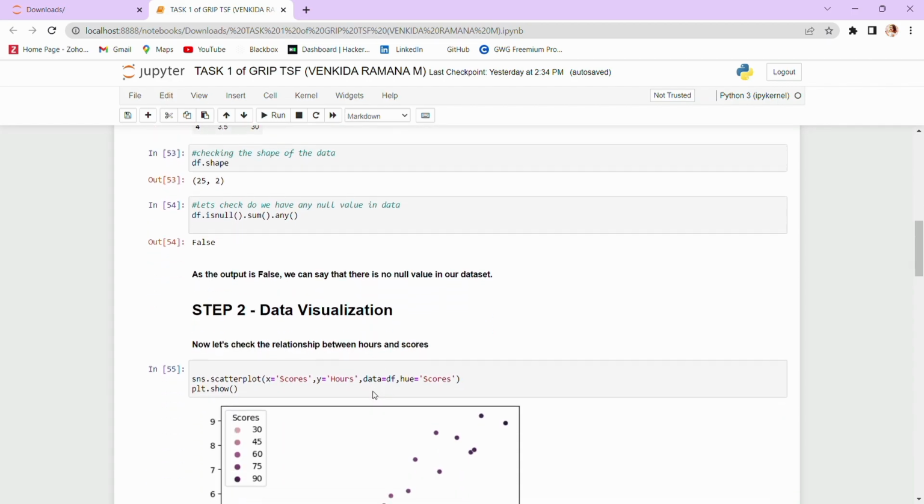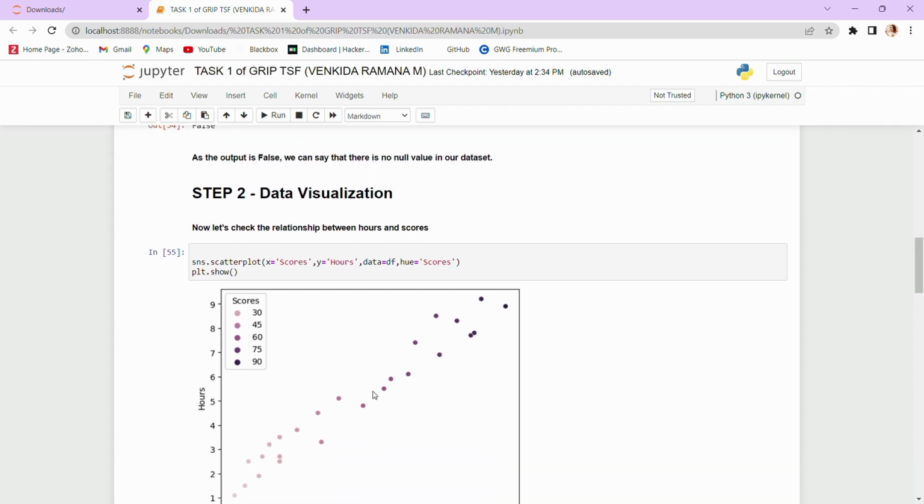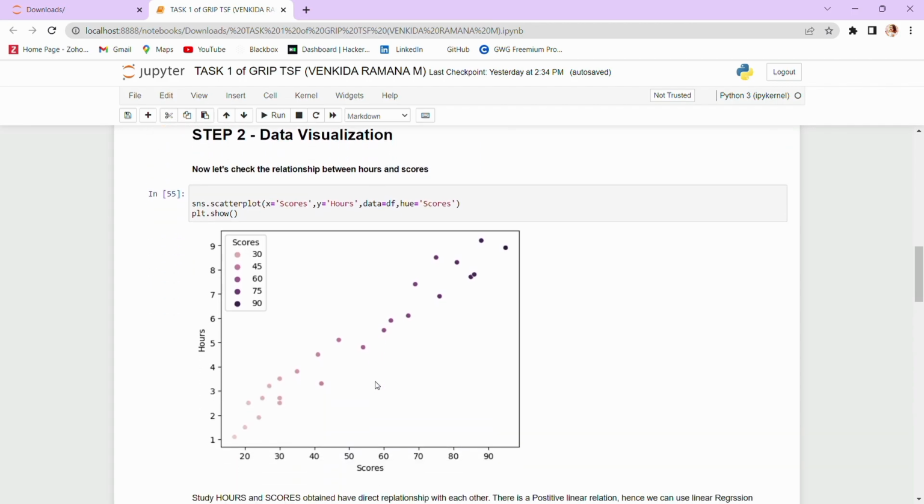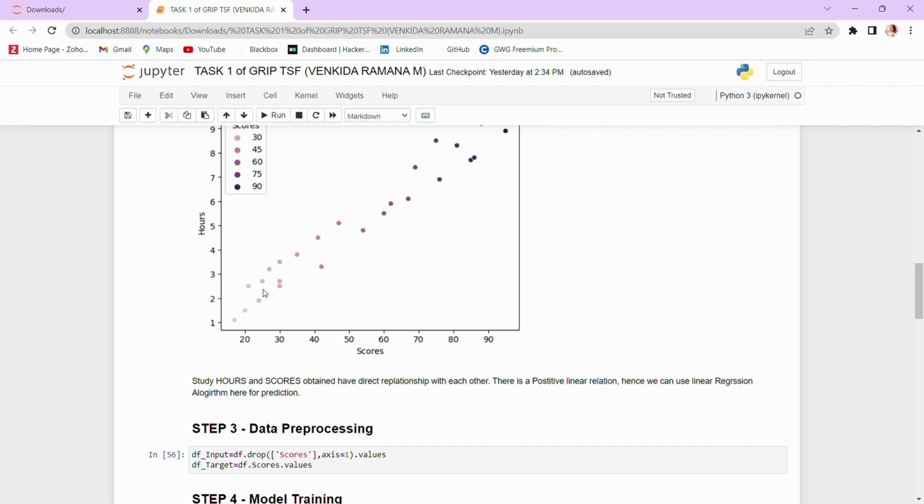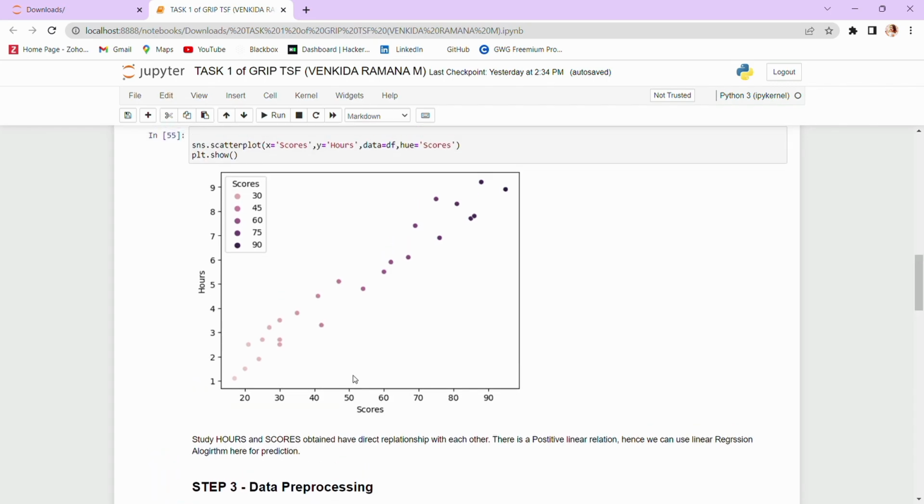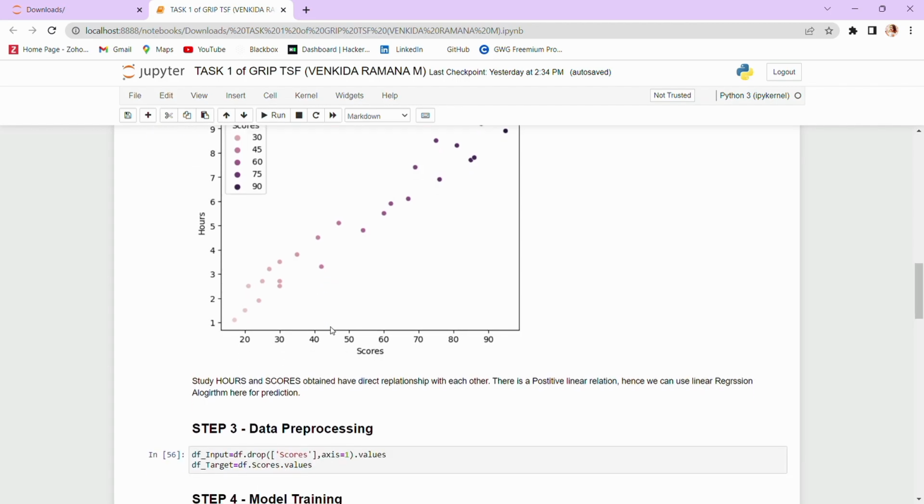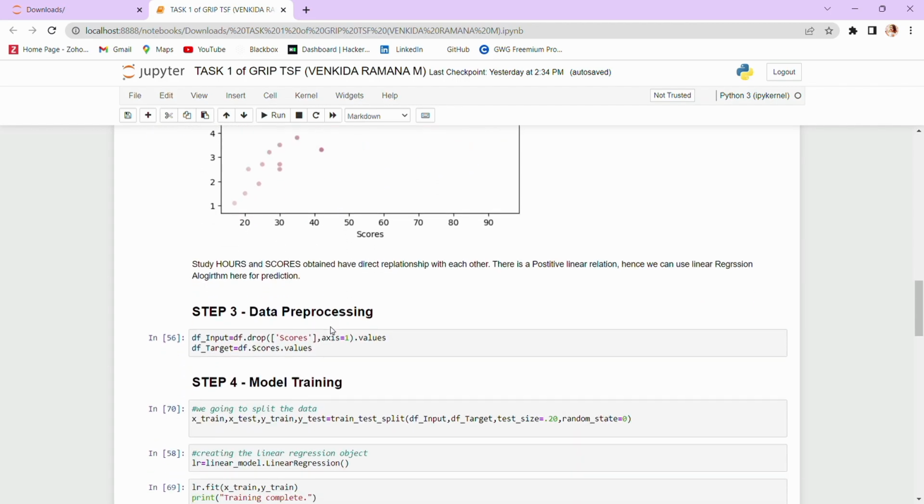Now, step 2, data visualization. I am now visualizing the given dataset to check the relationship between the hours and the scores. You can see the points I have plotted. From the dataset graph, we can say that study hours and scores obtained have a direct relationship with each other. There's a positive linear relation, hence we can use the linear regression algorithm for our prediction.